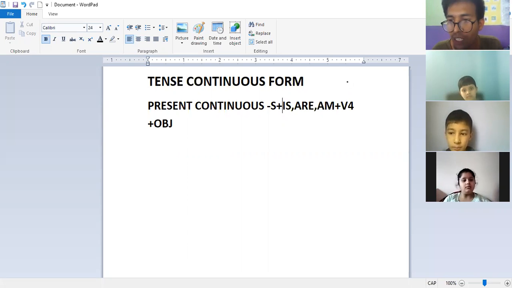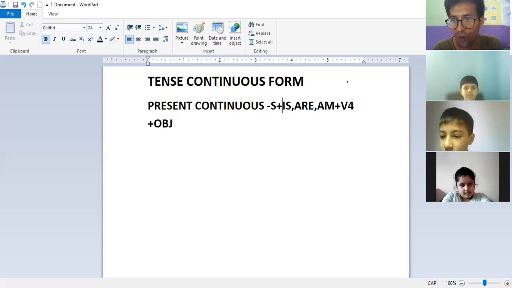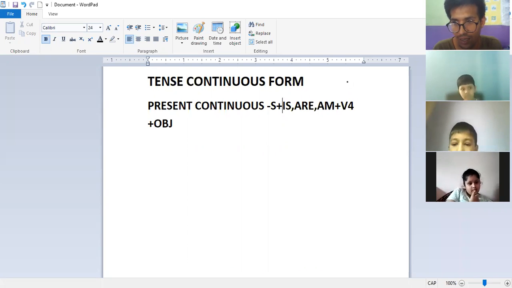So ing form is called what? Sohan, ing form means what? ing form means which verb? Verb 1, verb 2, verb 3, verb 4, verb 5? Verb 4. Yes, verb 4. Okay, ing form means verb 4.